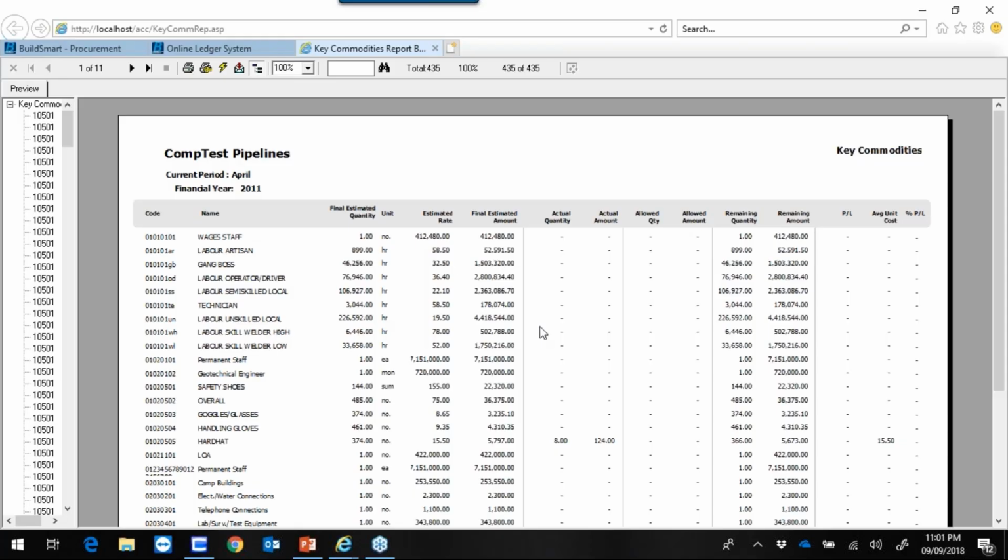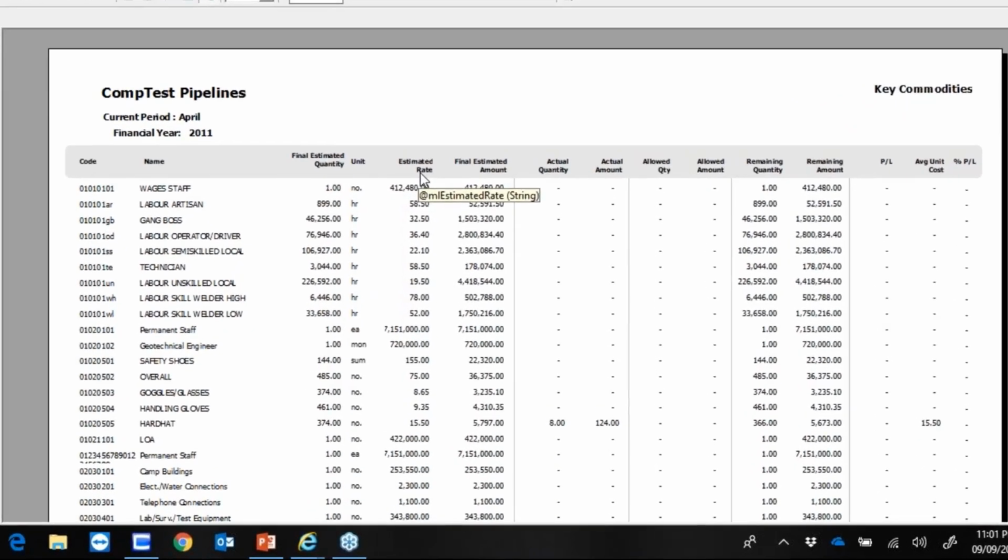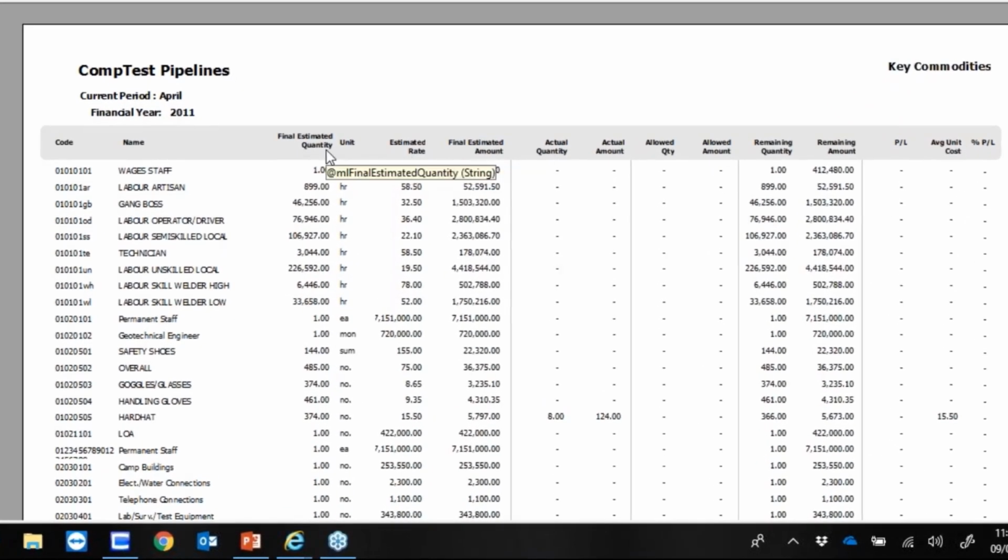This report will then show you your final estimated quantity, your final estimated rate, your final estimated allowable amount, your actuals, your actual amount, your actual allowable quantity, your allowable to date remaining amount, as well as your profit and loss due to purchase above or below the final estimated amount, up until a resource level.